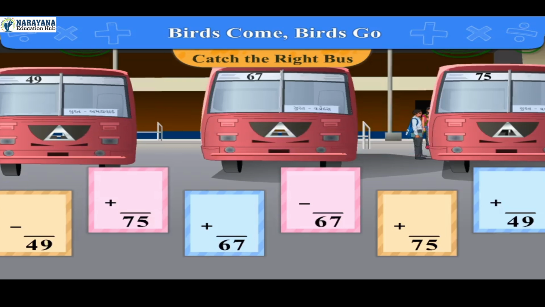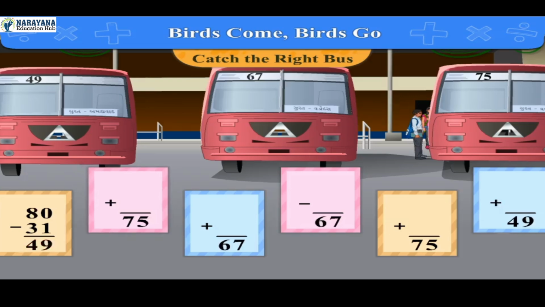On the first card, 49 is given. Also, the sign of subtraction is given. So we want to find 2 different numbers whose difference is 49. We will first take cards of 77 and 28 whose difference is 49, and another cards of 80 and 31 whose difference is also 49.